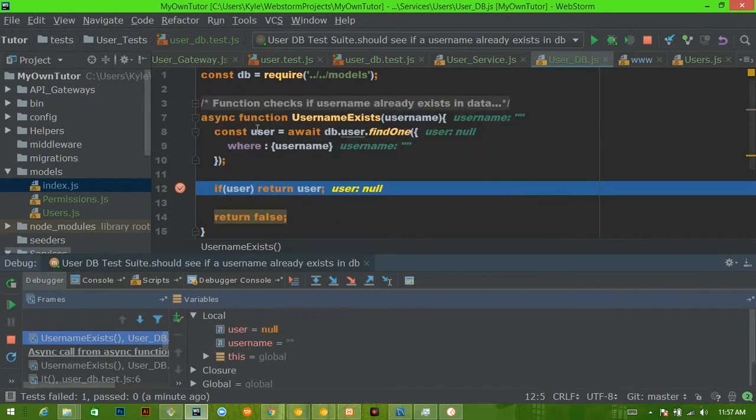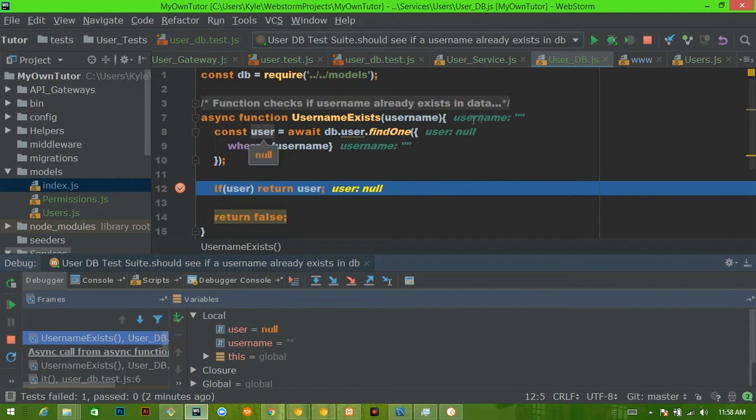So now if we look at what user is returning, null. So it's not false, right? Okay, so user is returning null, but it's returning nonetheless.